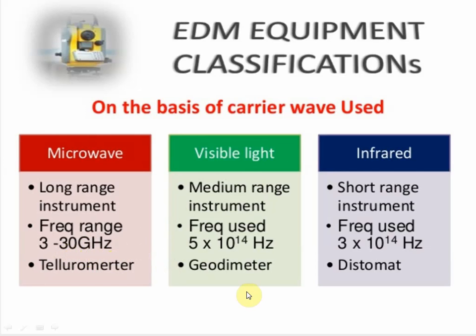Visible light is used in the geodimeter, a medium range instrument, with a frequency of 5 × 10^14 hertz. And for the distomat, that is infrared, with a frequency of 3 × 10^14 hertz. So these are the classifications on the basis of carrier waves used.